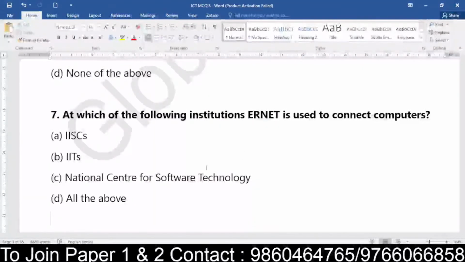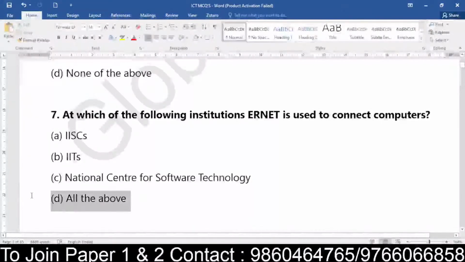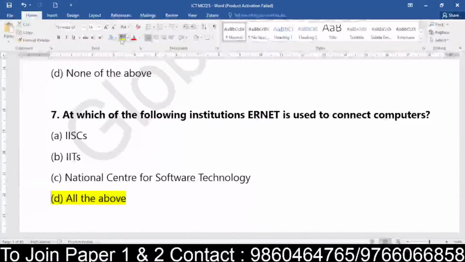Yes, very good, great. The speed is also good. Keep it up. So basically, the Education and Research Network is used in the eminent institutes, including your IISCs, IITs and National Center.